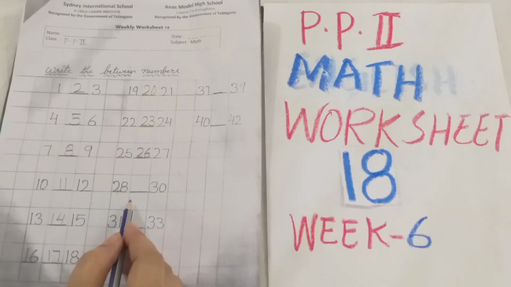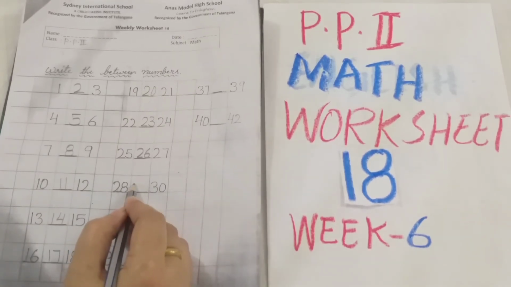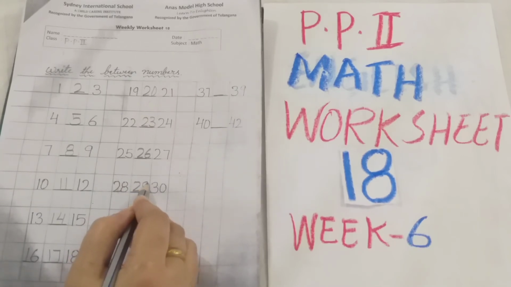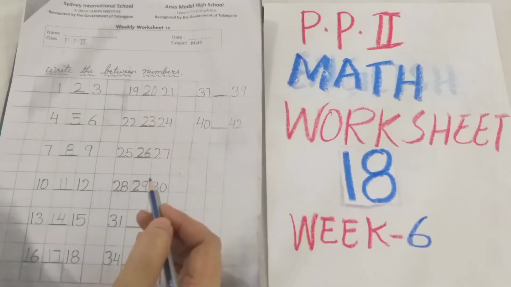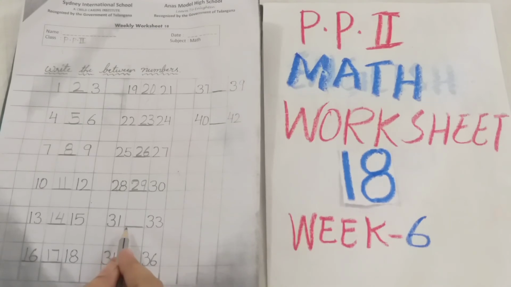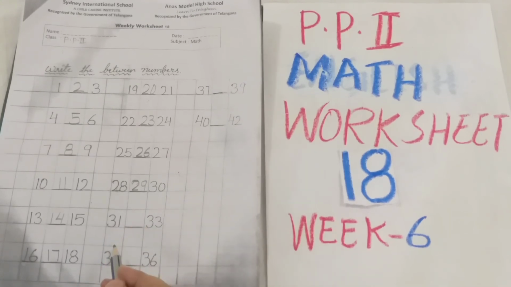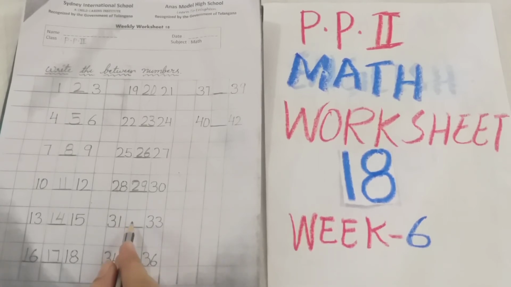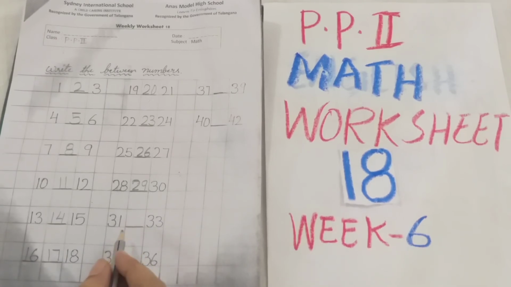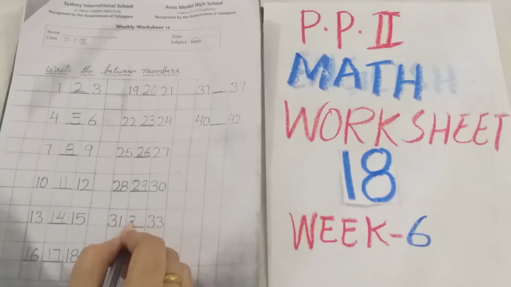Now in the dash, which number you have to write? 29. Right? Now 31-33. So what you have to write here in the dash? Which number is correct? That number you have to write here in the dash. Which one is the correct number? You know very well. So write here 32.